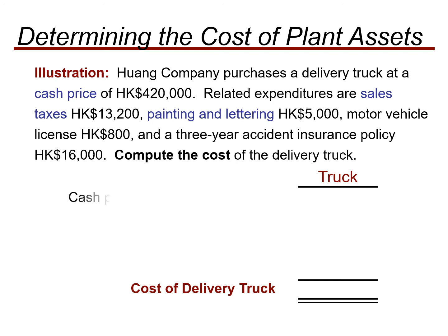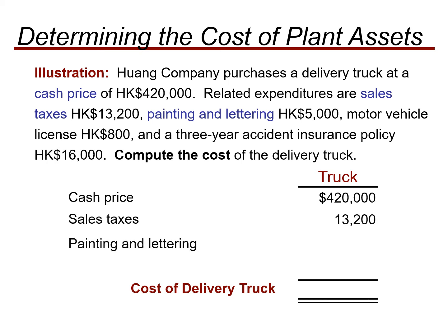In this case, we will take only the cash price, the sales taxes, and the painting and lettering expenditure, and we will conclude the cost of the delivery truck, because the motor vehicle license is not part of your cost, and also the 3-year accidental insurance policy is not included.